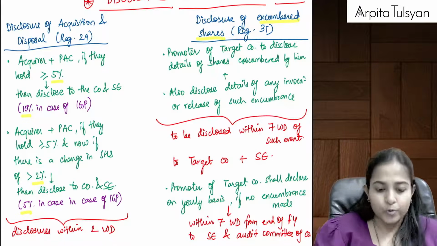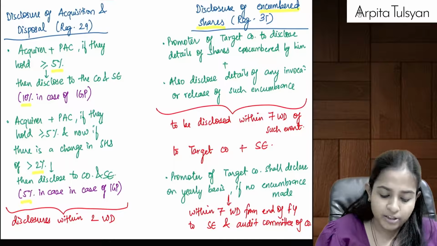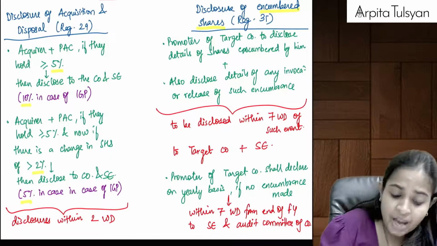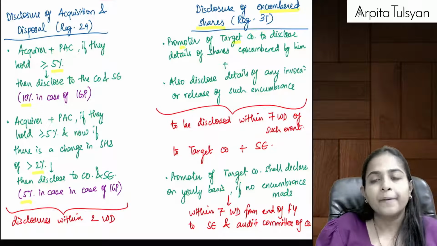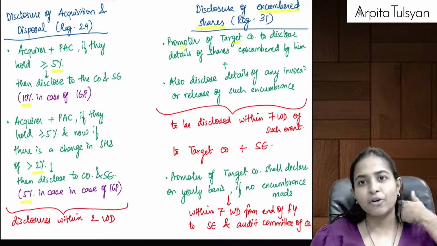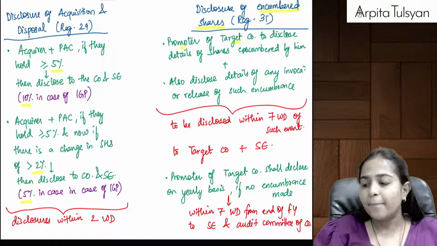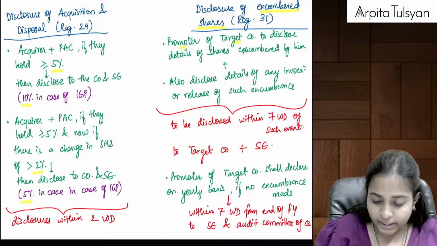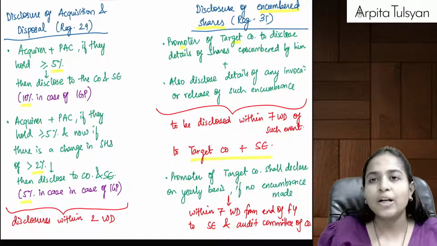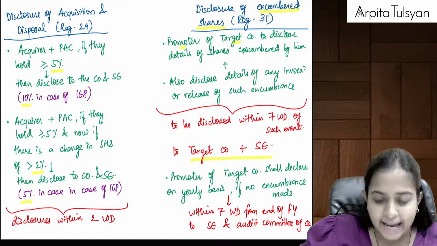then please disclose it. Ma'am, who is required to do this disclosure? Only two types of persons: the promoter of the target company. Okay, the promoter of the target company would be having some shares with him. If those shares are encumbered by him, okay, please disclose it to the target company and to the stock exchange that these shares have been encumbered.